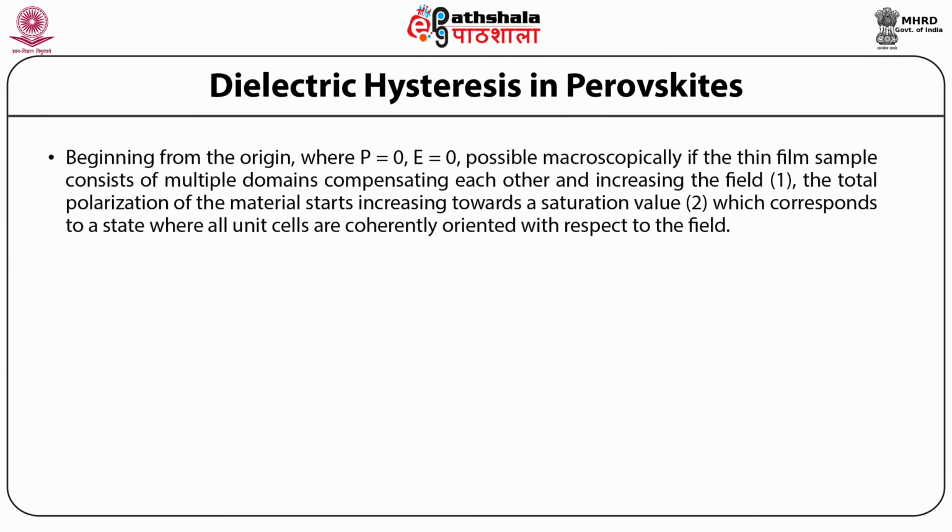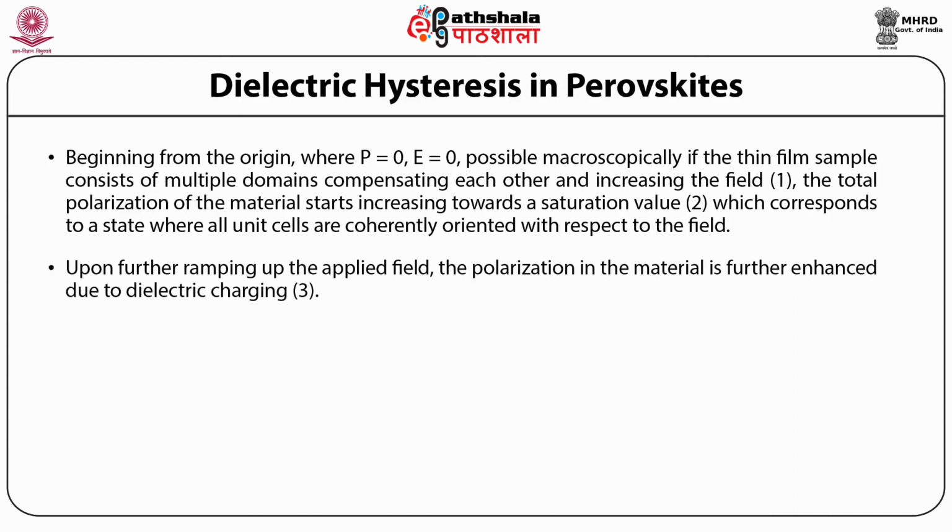Beginning from the origin where P is equal to 0 and applied electric field is equal to 0, macroscopically the thin film sample consists of multiple domains compensating each other, and on increasing the field, the total polarization of the material starts increasing towards the saturation value, which corresponds to a state where all unit cells are coherently oriented with respect to the applied field.